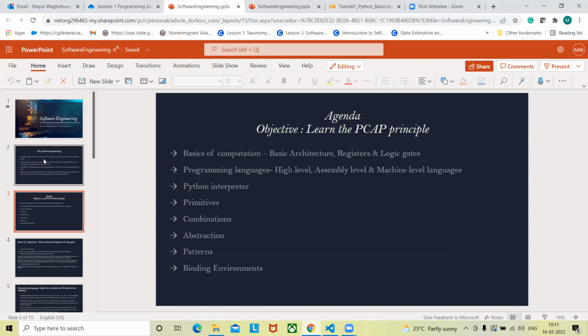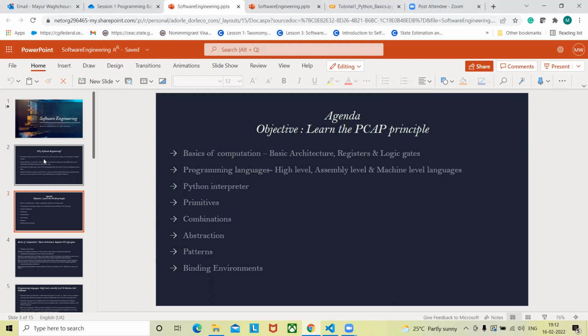So this is our agenda for this session. In the beginning, we will discuss the basics of computation. I'll try to include how exactly a computer thinks. Then I'll include some hardware part, and then we will discuss software. And then eventually we will discuss how this hardware plus software combination can be used to build a basic architecture, which we can use later on to solve some simple problems. Okay, so that's something we will see in the beginning.